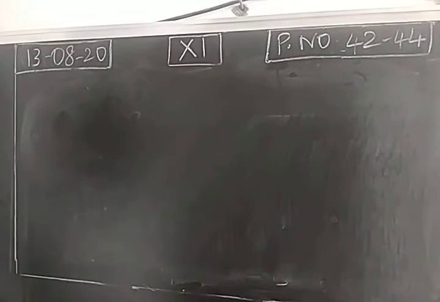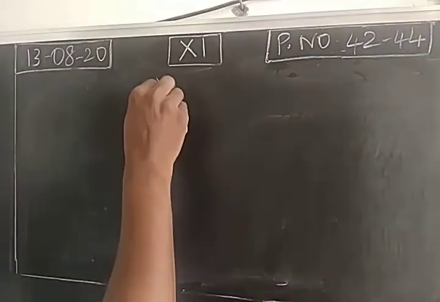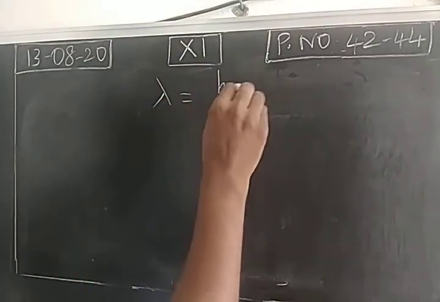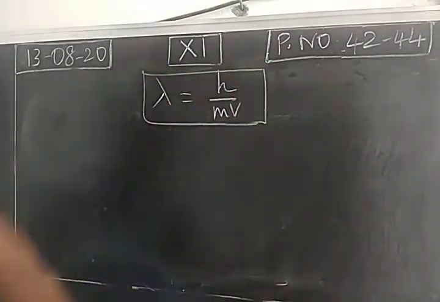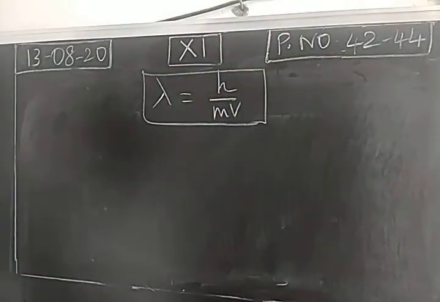Dear students, yesterday we were discussing de Broglie's equation, isn't it? De Broglie's wavelength equation. Today we start the significance of de Broglie wavelength equation. So lambda is equal to h by mv, de Broglie's wavelength equation. As we discussed yesterday, this equation has a significant value towards micro level particles, right?